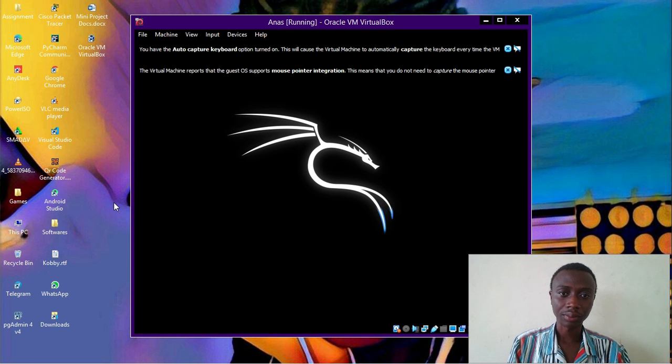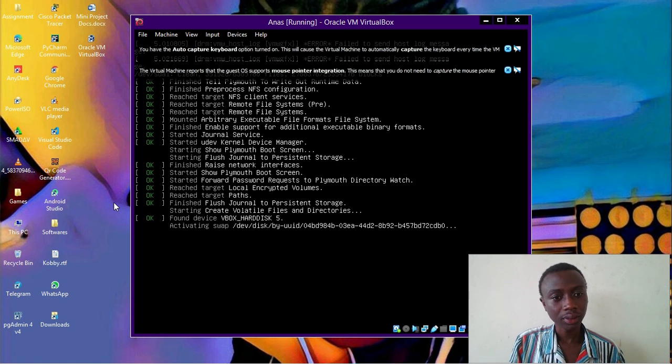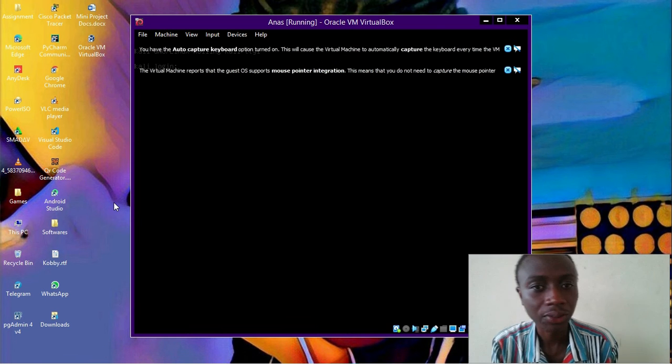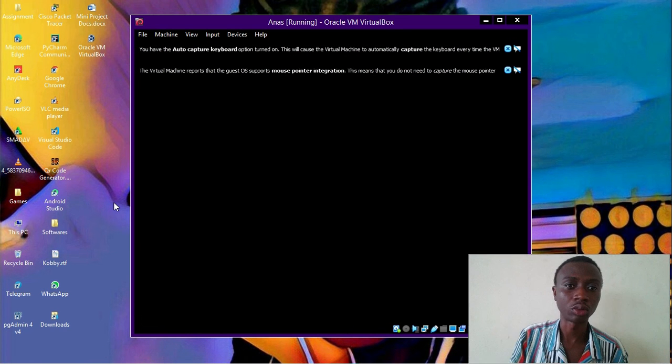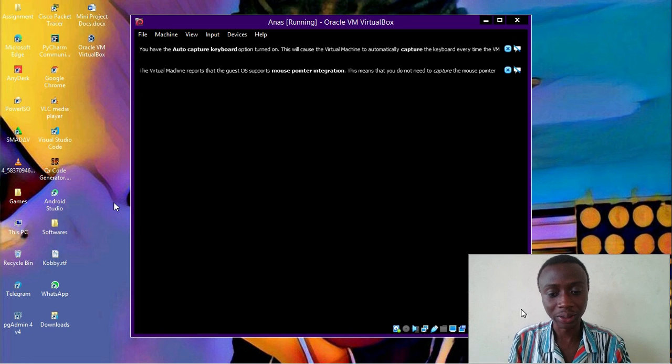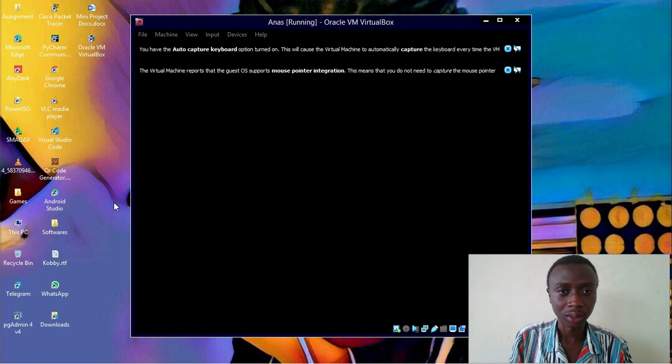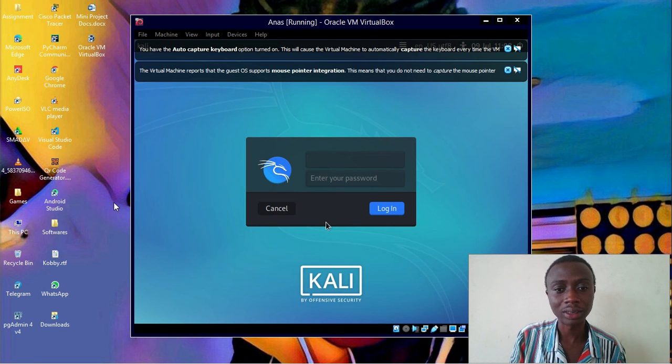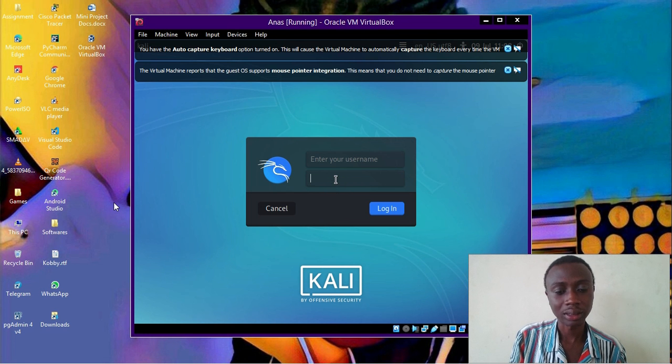Yeah, you can see from here. Okay, so since this is the first time, you see, it will take a little bit of time to boot up and everything, but we have time to wait for it, and we are going to wait till it asks for our password. We will just key in the password, and our operating system is ready for use. Okay, so we have it here, and the most important thing is to key in the password, and we are good to go.